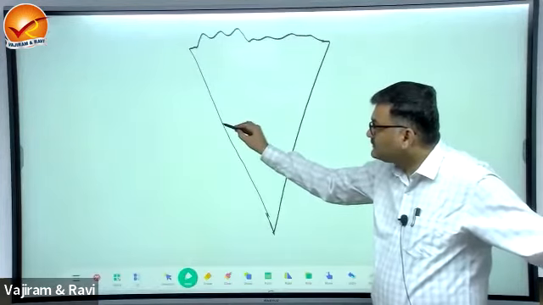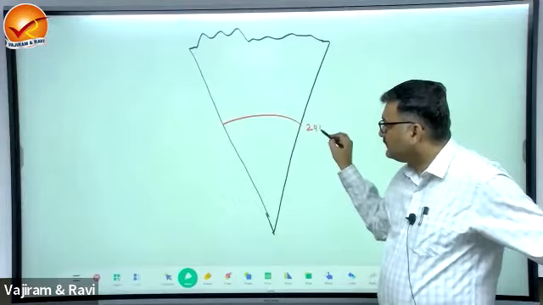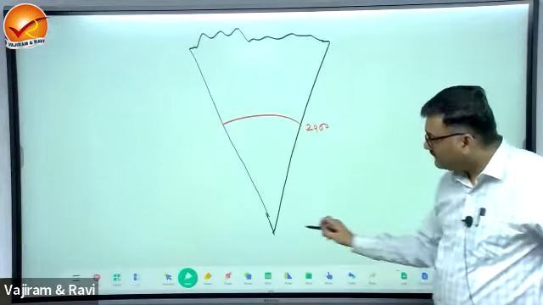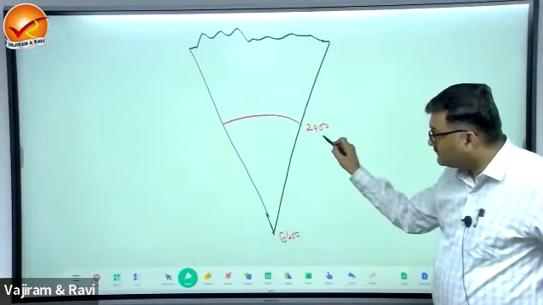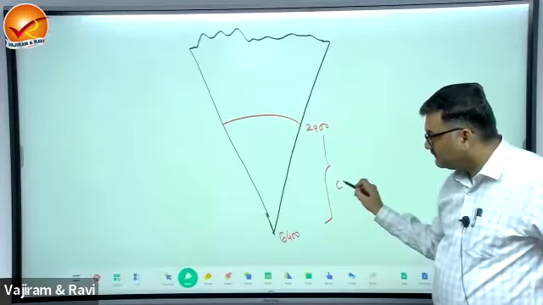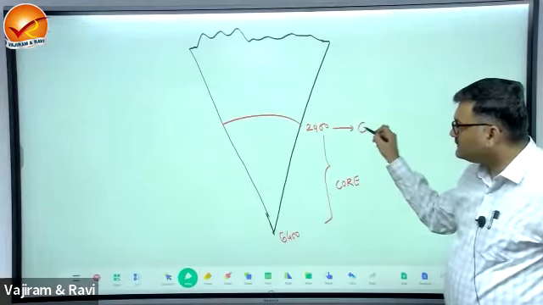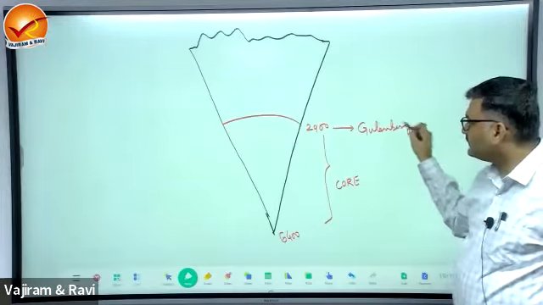Now, here, this is 2900. First mark what we know, 2900. This is 6400 kilometers. What is this? This one is core. This boundary is Gutenberg discontinuity. Fine.